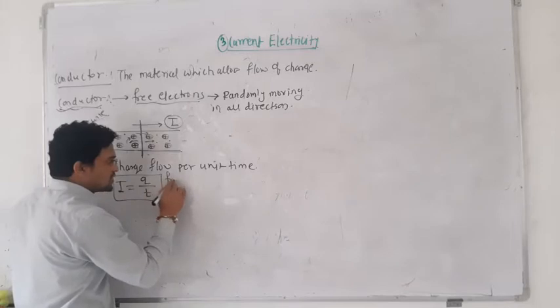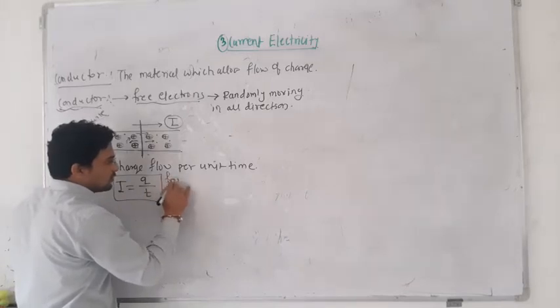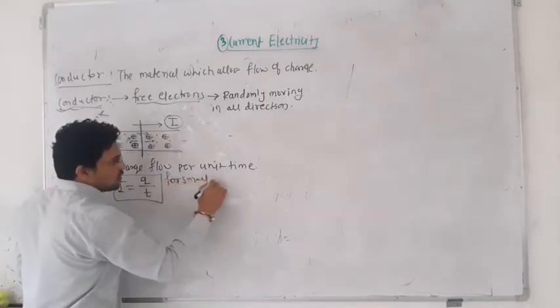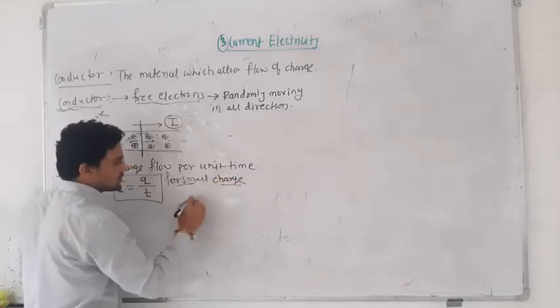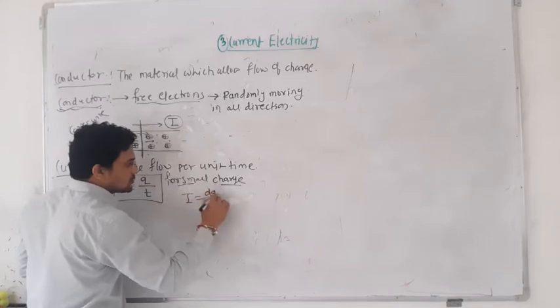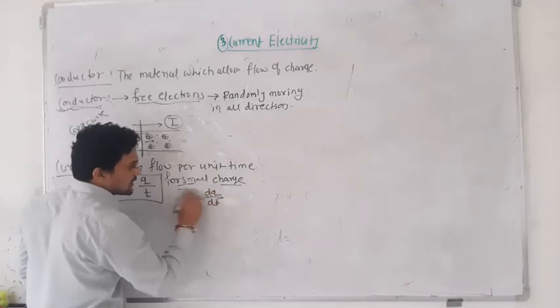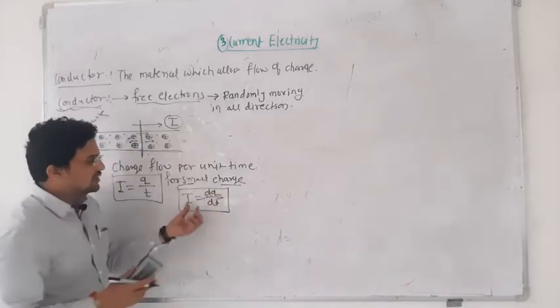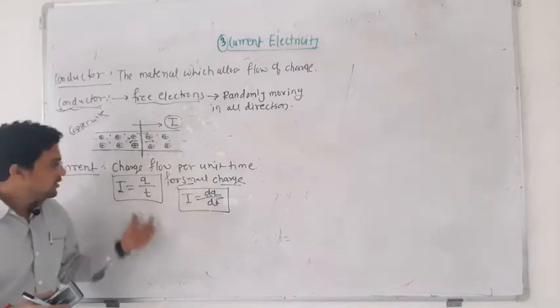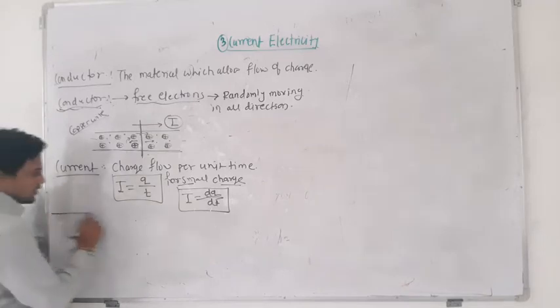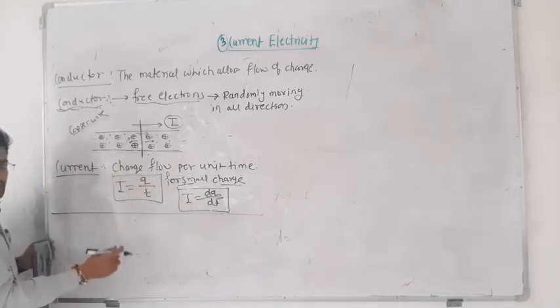And for small charges, if there are few charges, not very much, current is equal to small charge divided by small time, dq by dt. This is the instantaneous current at a particular time. And this Q is nothing but the charge.